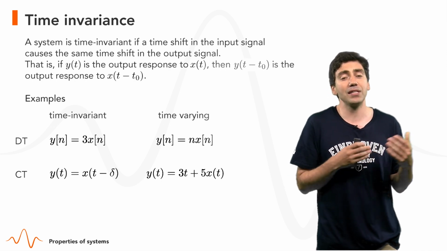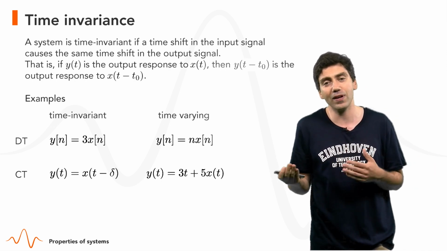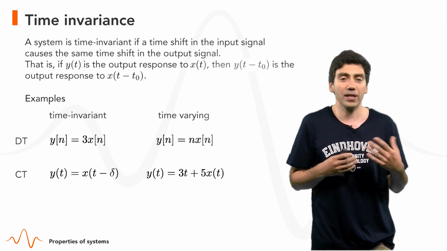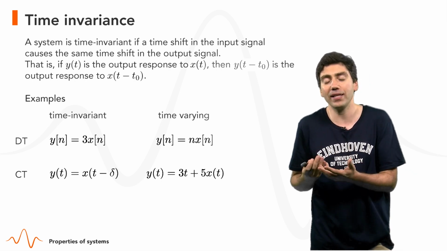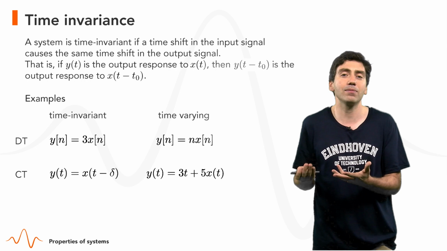Examples of time-varying systems in discrete time: if we multiply x of n by n, or in continuous time, if we add 3 times t to the signal, these systems will be time-varying.